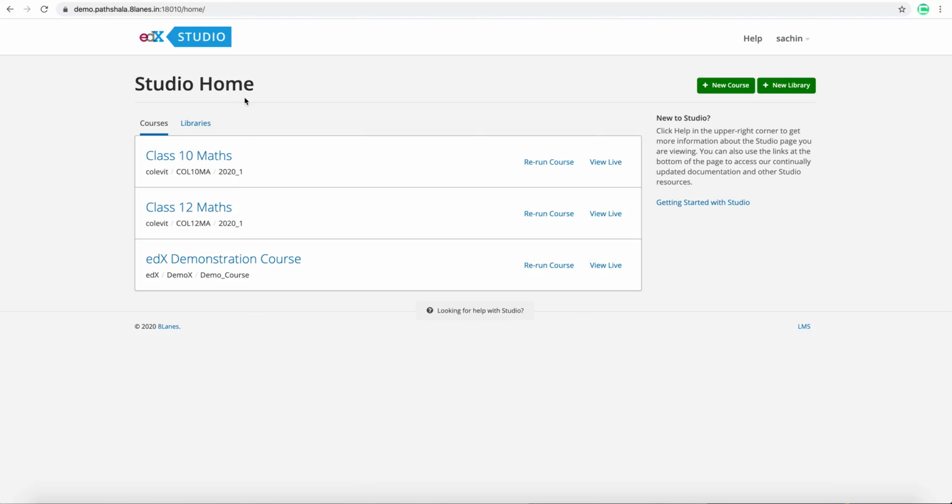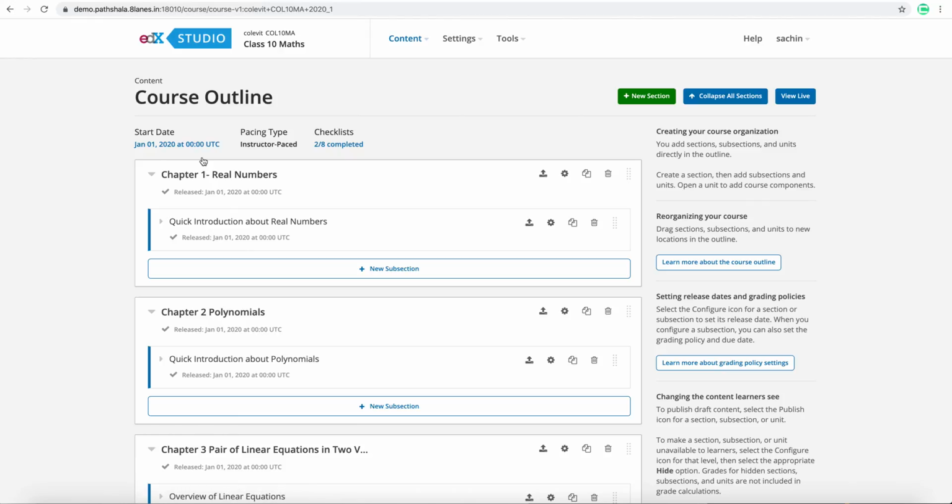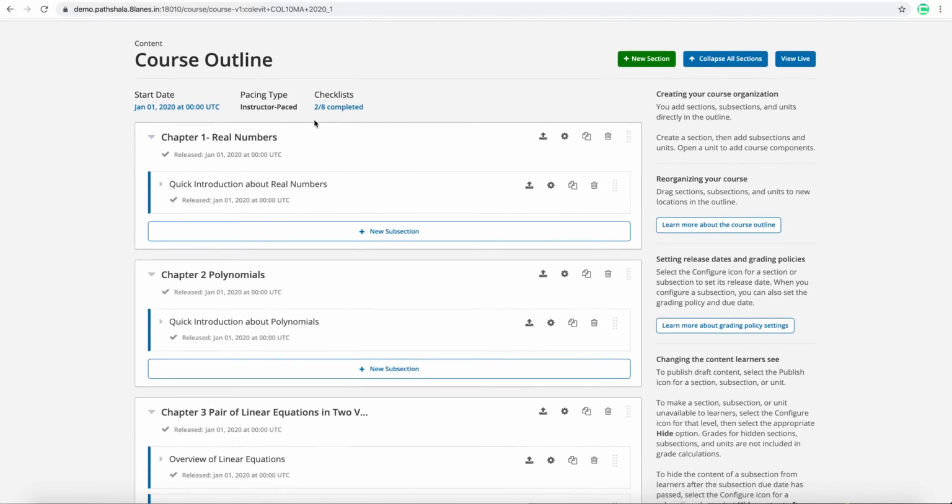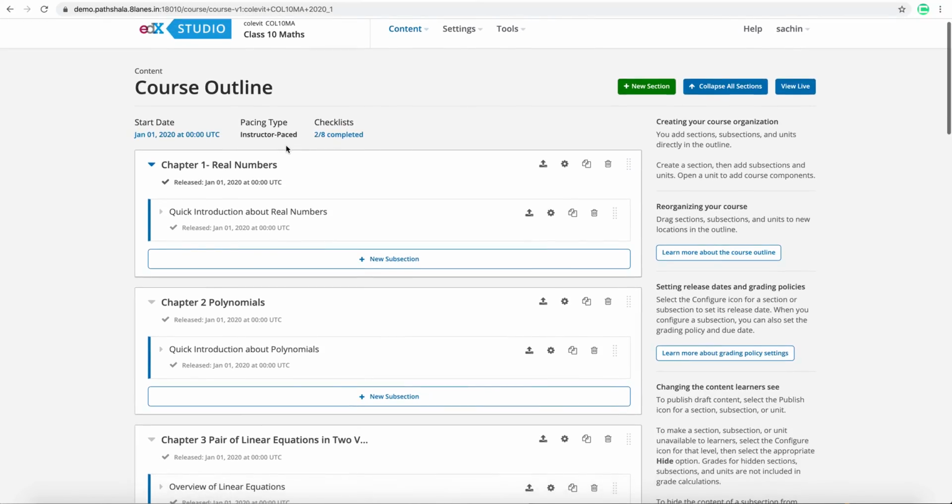So let me switch to here. I will go to class 10th. This is the portal which will be managed by the teachers. So here, suppose you want to create new content.